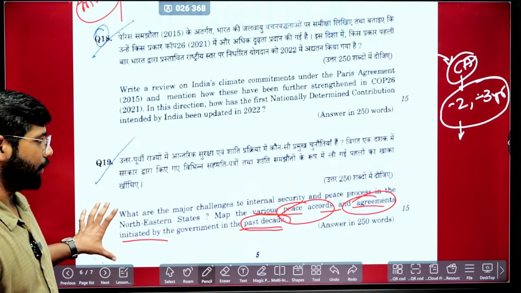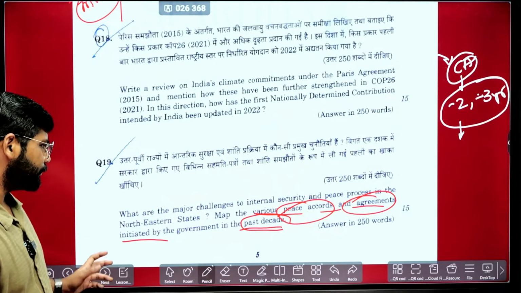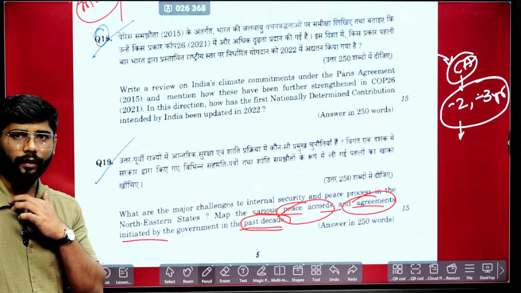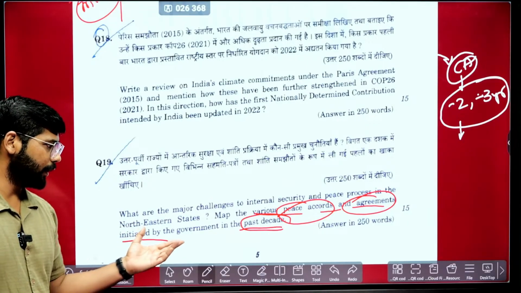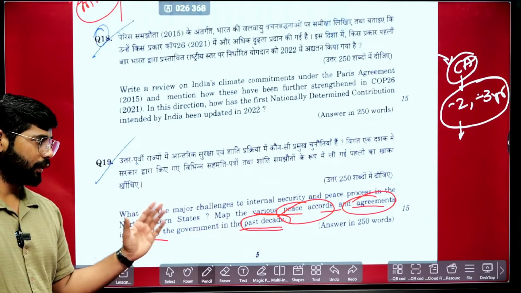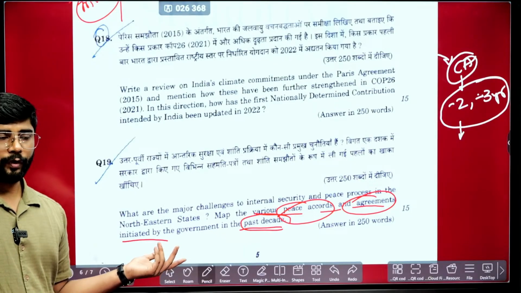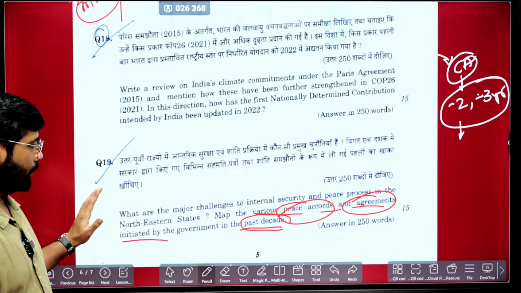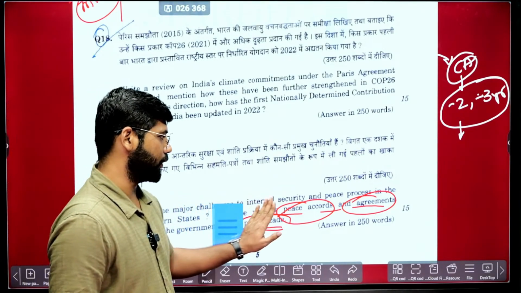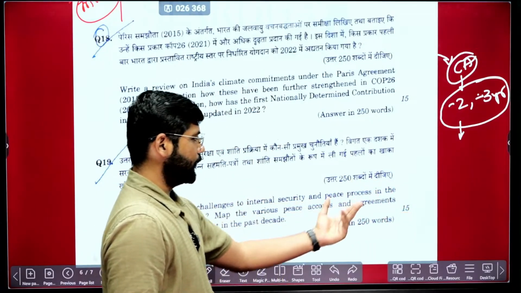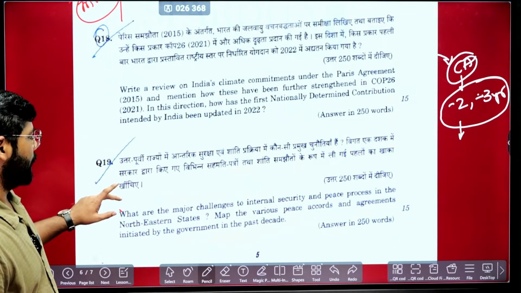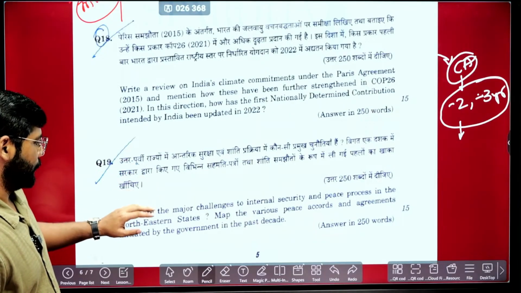Okay, so when you see the questions, these are also covered when we see the historical development in northeastern states. At that time we'll be covering all these aspects. So it's not that if you don't know the current affairs, then you will not be able to answer. Always it will be covered in the basic notes. So again this is one more question that came from the syllabus and the basic notes that everyone will have.